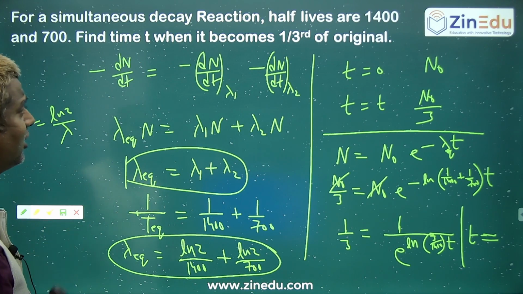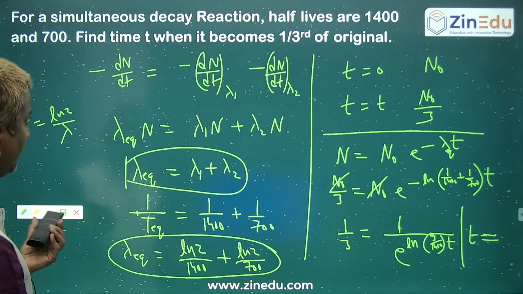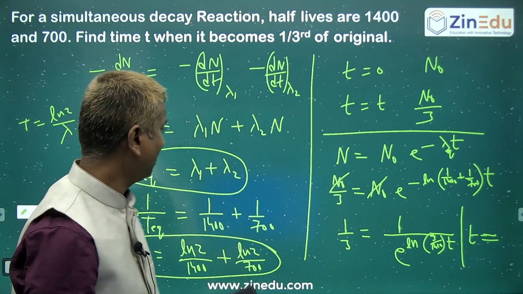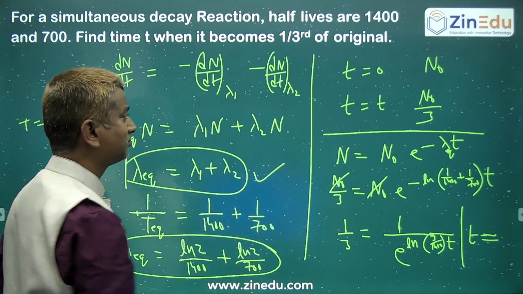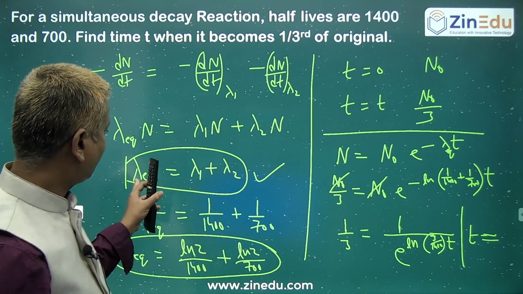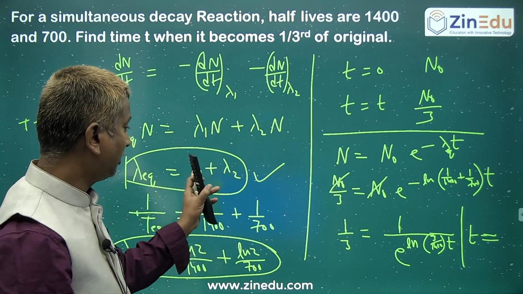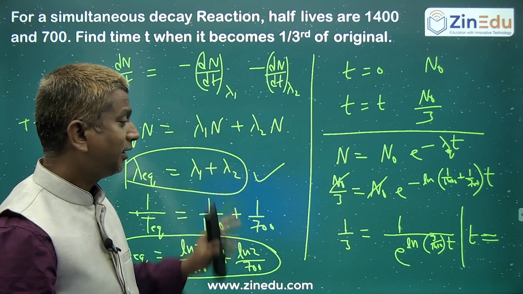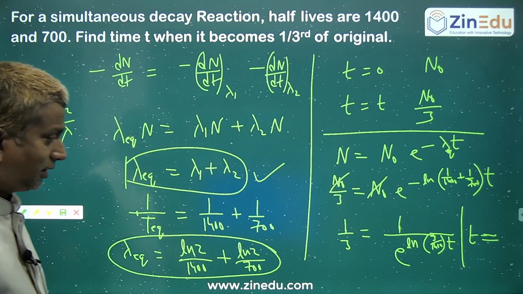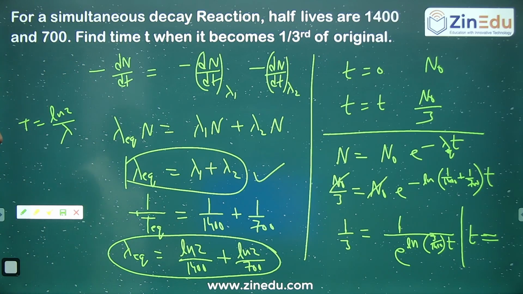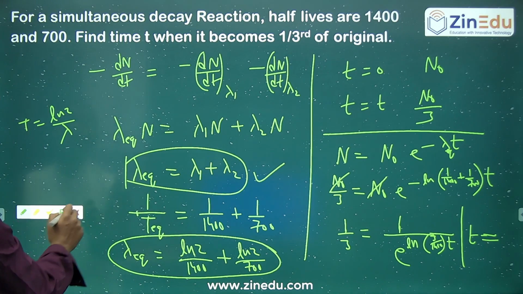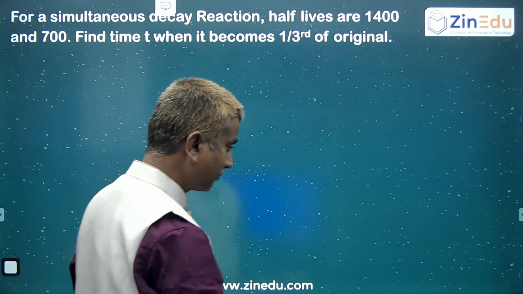That is based on nuclear physics. Whenever they are giving simultaneous decay, directly you start from here. I have just tried to explain how you got this. The net decay constant is called the decay constant because the first decay constant is like that. Okay, the question will proceed. That was in nuclear physics.